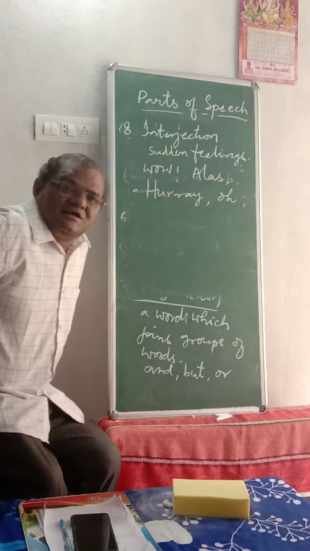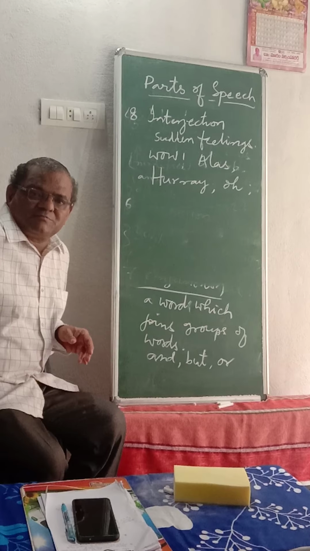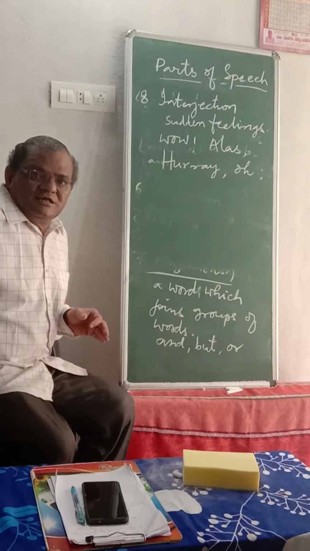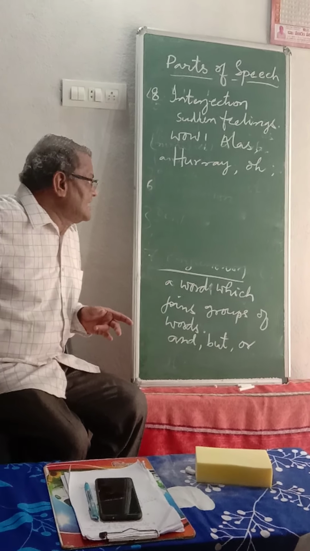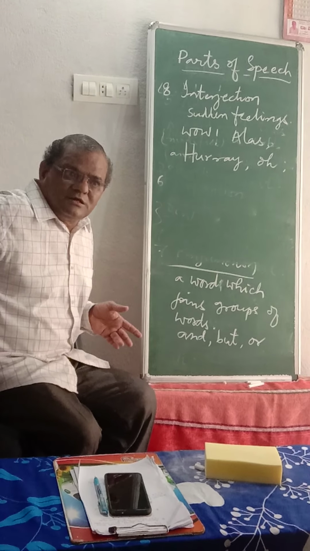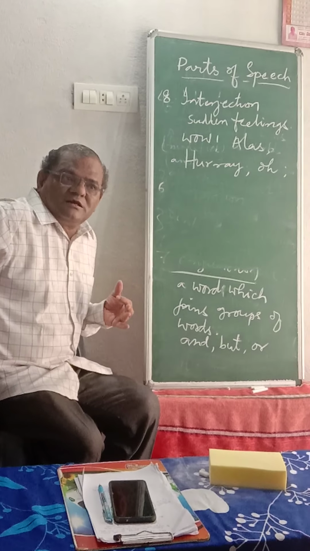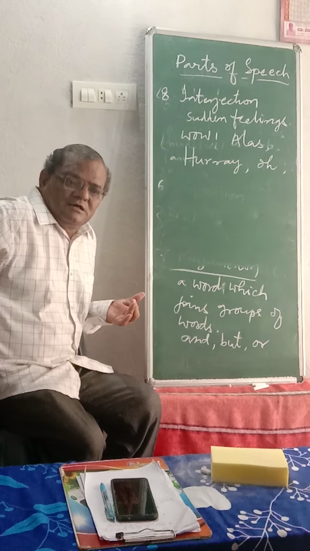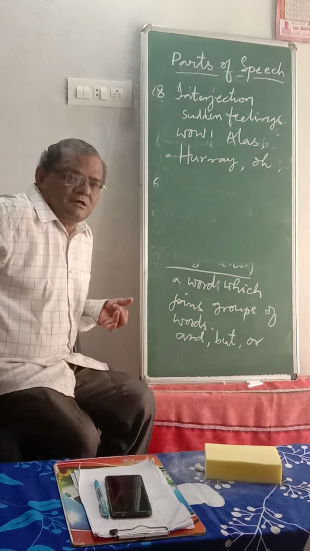So with this, we discussed all the parts of speech. First one is noun. Any name is a noun. Second one is pronoun. The words we use in place of a noun are pronouns. Third one is verb. It is very important in our English. It tells about the action or the situation or the status. It has three forms: V1, V2, V3, present, past, past participle, and the ing form is known as present participle. And the fourth one is adjective, nothing but giving the quality of a noun or pronoun. Quality in the sense maybe shape, size, color, number, etc. Any other describing.